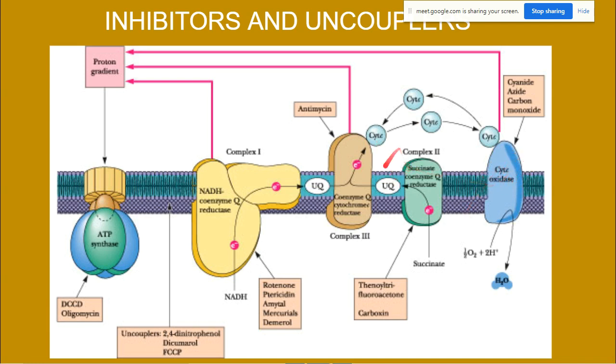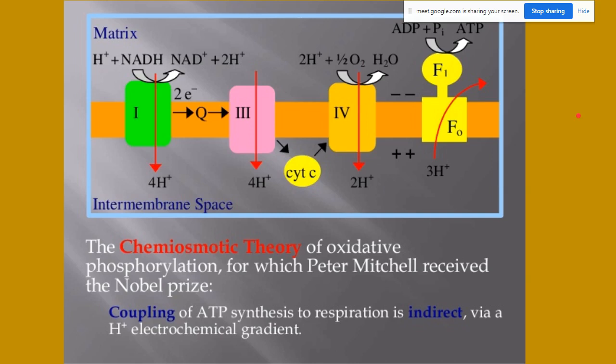So there are different places where you can actually uncouple or separate. This works independently, this works independently. That is known as uncoupling or inhibition. Uncoupler means this separates this compound from this. So these are some uncouplers and these are inhibitors. So there you have the chemiosmotic theory of oxidative phosphorylation, for which Peter Mitchell received the Nobel Prize. Coupling of ATP synthesis to respiration is indirect via the H plus electron gradient. So the same thing which I explained, this is the chemiosmotic theory.